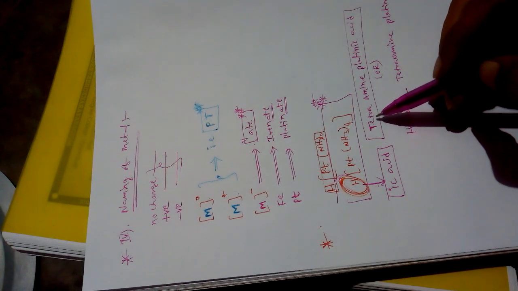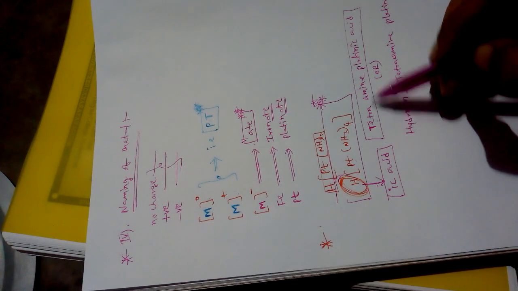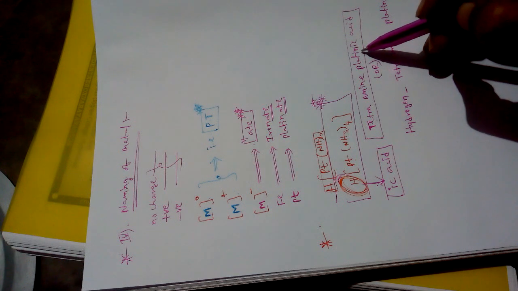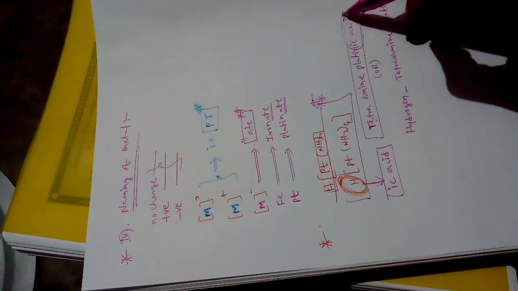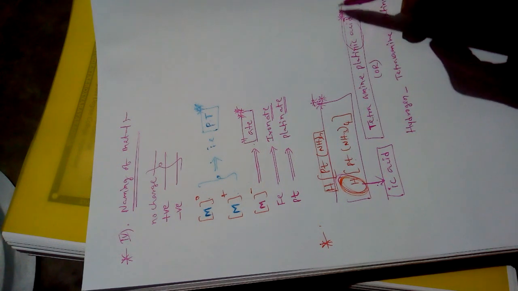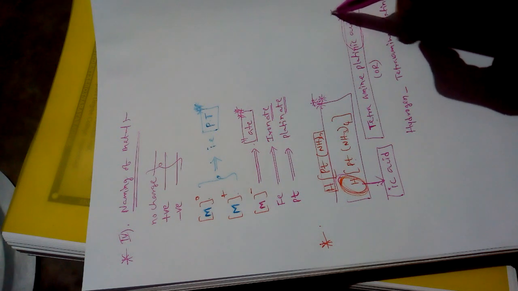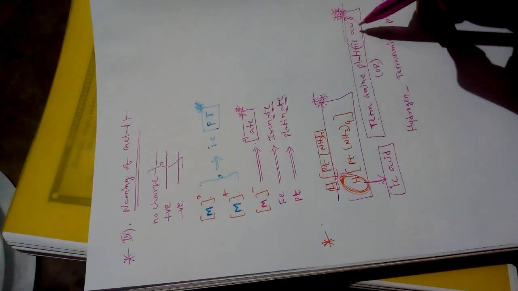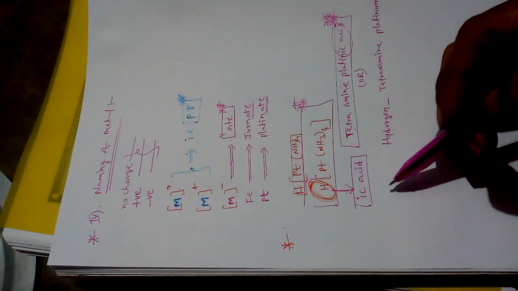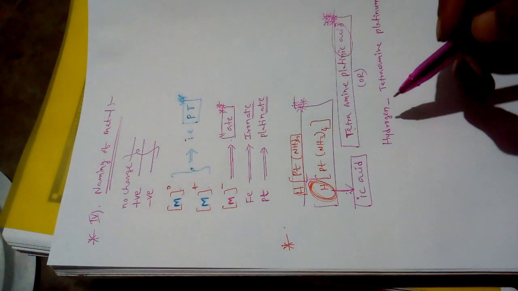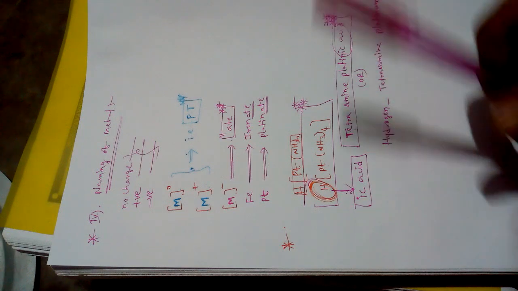Just write the name of the coordination complex, tetraammine, but instead of platinum we need to write ic acid. Acid here means hydrogen. We are representing hydrogen as acid, so that's why we are using ic acid. And right, this is the nomenclature of metal complexes.